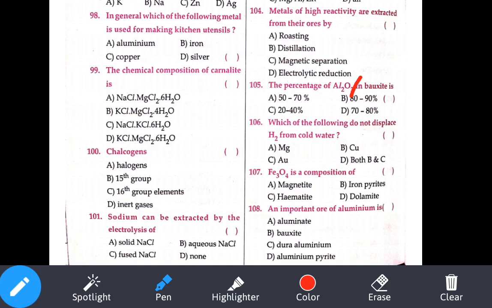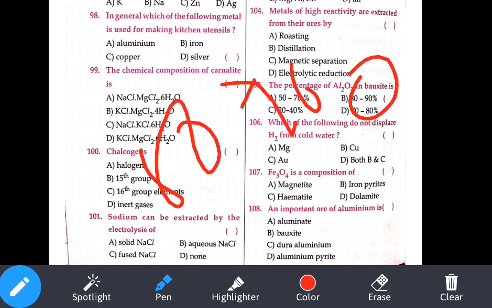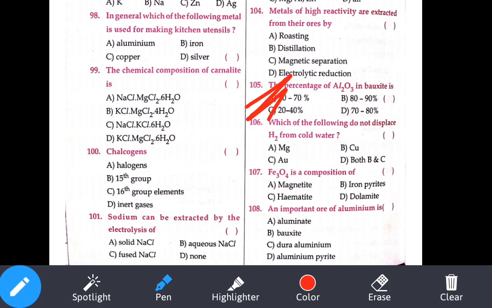Which of the following does not displace H2 from cold water? H2 from the cold water, they are asking. As I already told in set A and set B, we have a priority reactivity series.